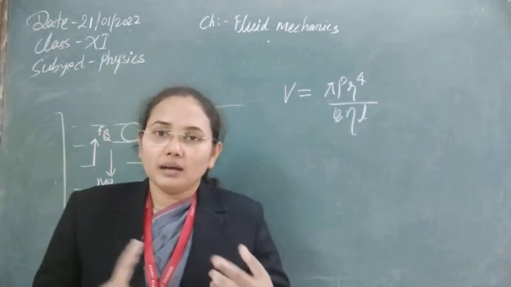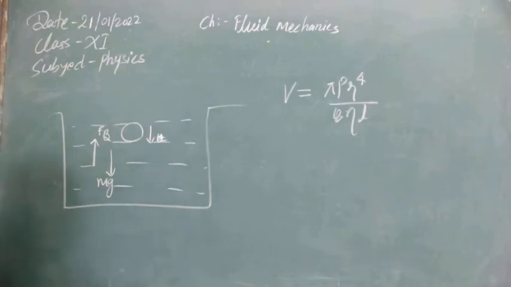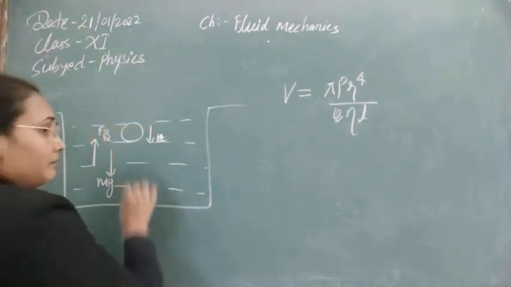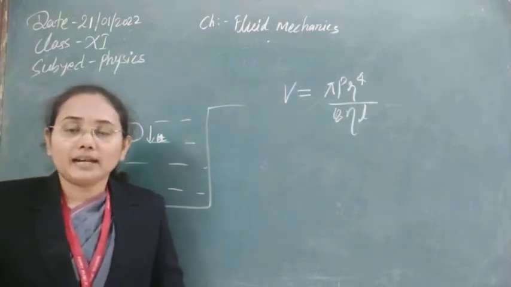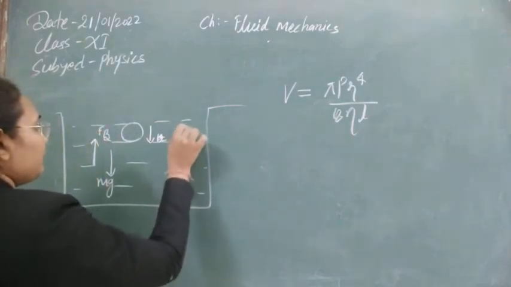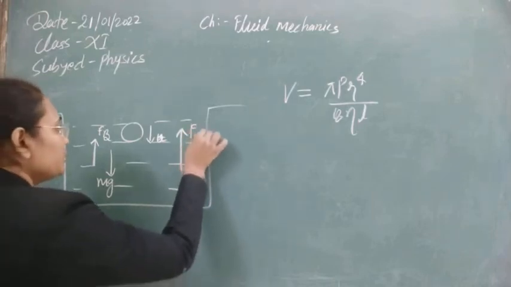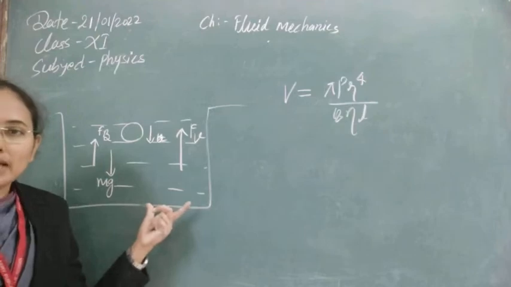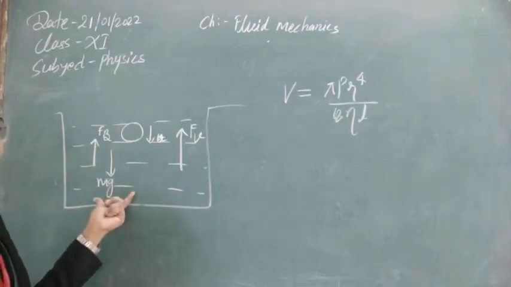In this way a relative force, that is the viscous force, will act, and that will also oppose the movement of the ball, because the relative motion between layers of the liquid is generated because of the motion of the ball. So they oppose it by applying a force in the upward direction, that is due to viscous force. Overall we can see there are three forces acting. Two forces are in the upward direction, one force is in the downward direction.